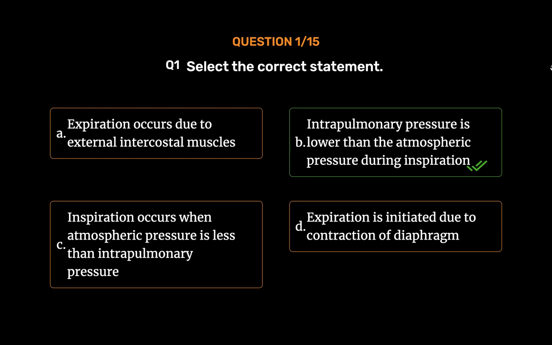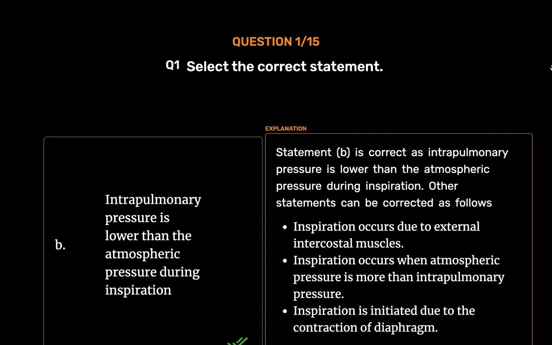Intrapulmonary pressure is lower than the atmospheric pressure during inspiration. Statement B is correct as intrapulmonary pressure is lower than the atmospheric pressure during inspiration. Other statements can be corrected as follows. Inspiration occurs due to external intercostal muscles. Inspiration occurs when atmospheric pressure is more than intrapulmonary pressure. Inspiration is initiated due to the contraction of diaphragm.